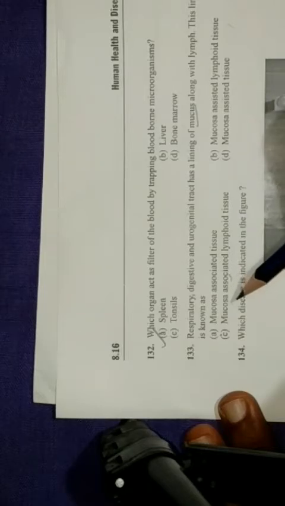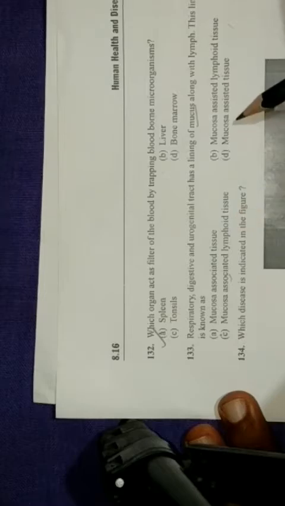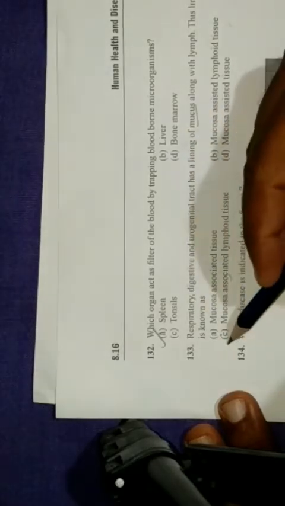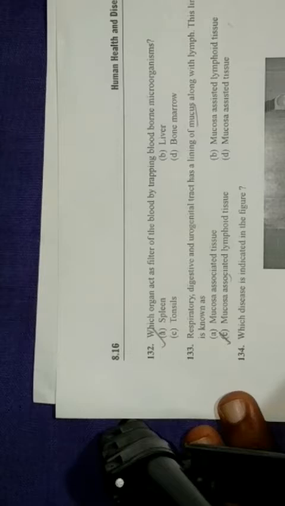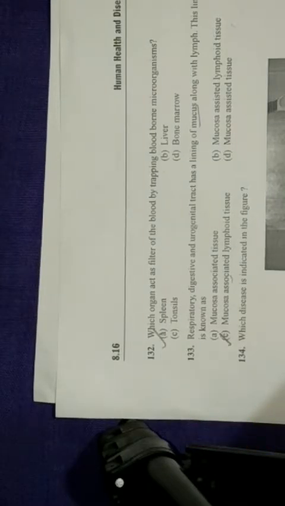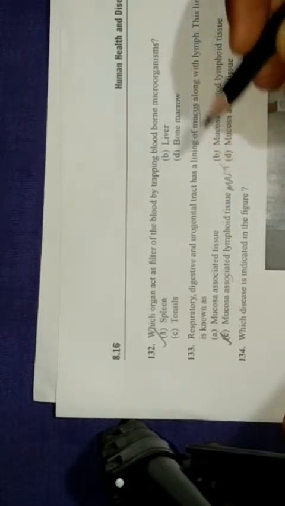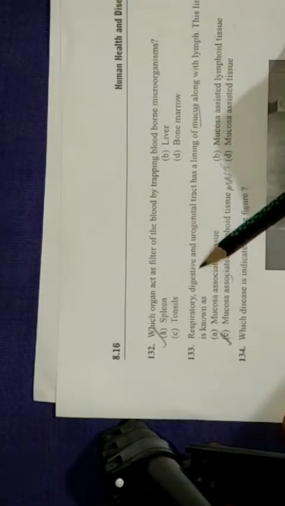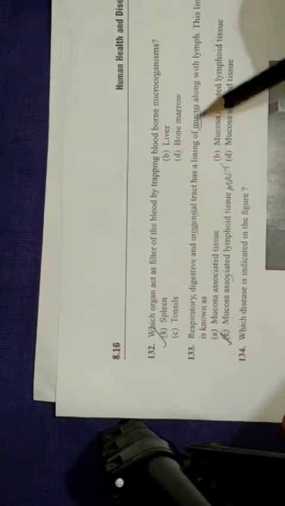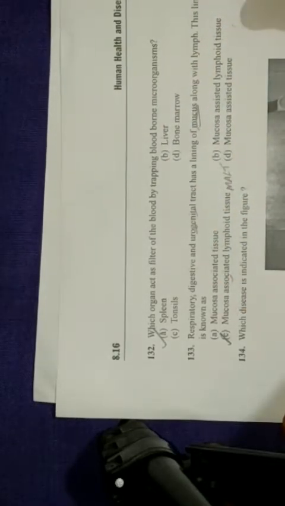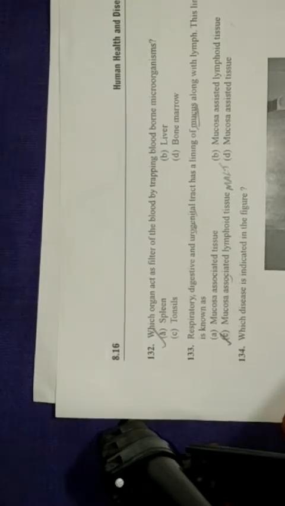What we say is abbreviated as MALT, mucosal or mucosa associated lymphoid tissue, not mucosa assisted tissue. So option C is the correct answer, also known in terminology as mucosal associated lymphoid tissue, that is known as MALT. Shortly we call it MALT. It's a part of our lymphatic system. This is what lines the respiratory, digestive, and urogenital tract, so it is lined by mucus. So this is the answer, mucosa associated lymphoid tissue.